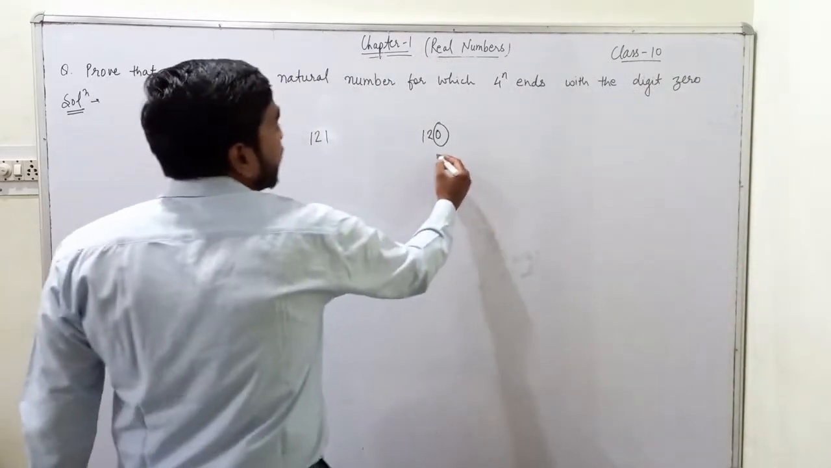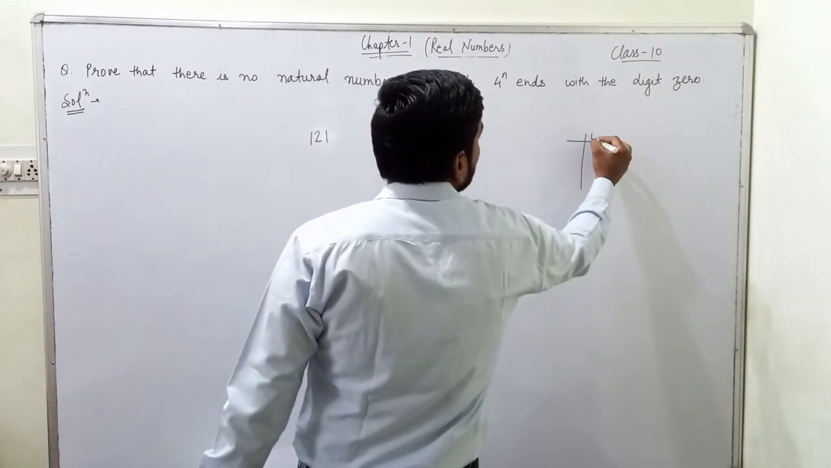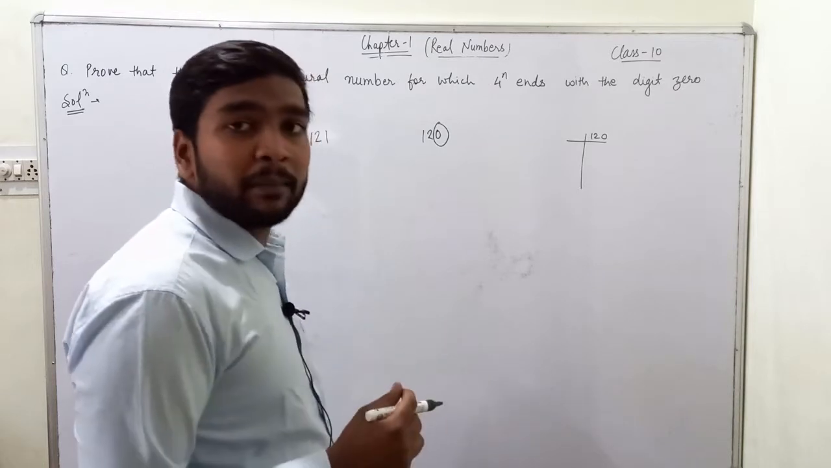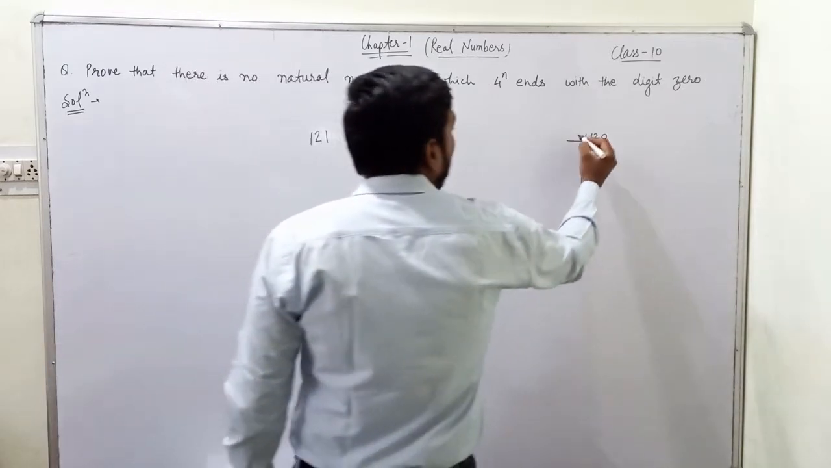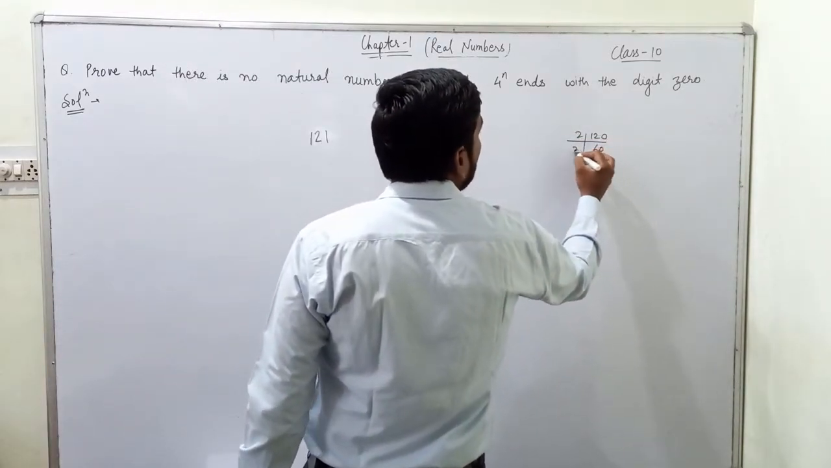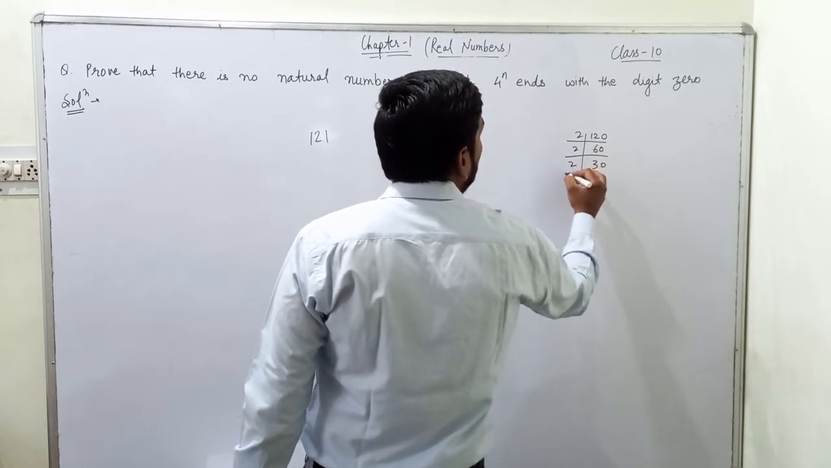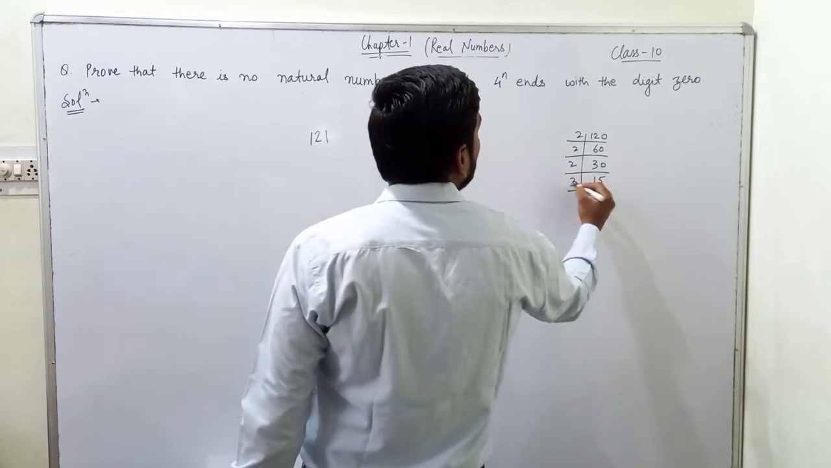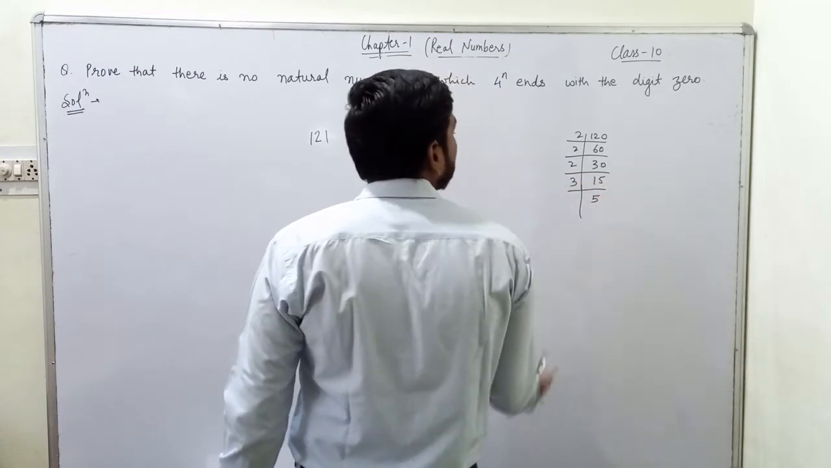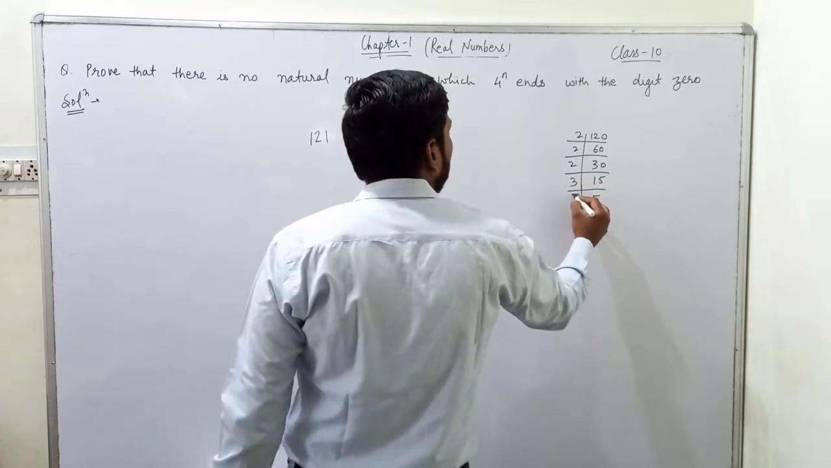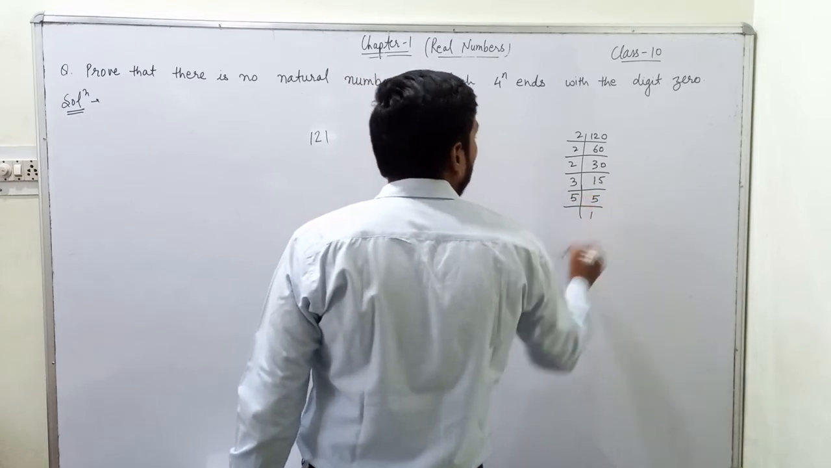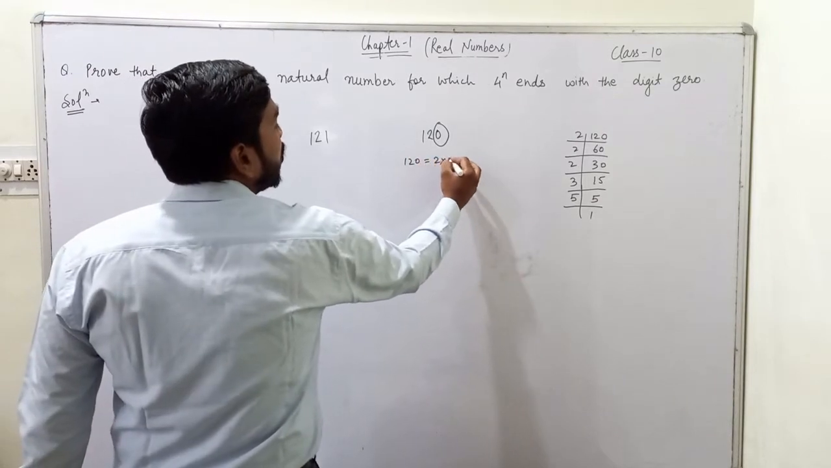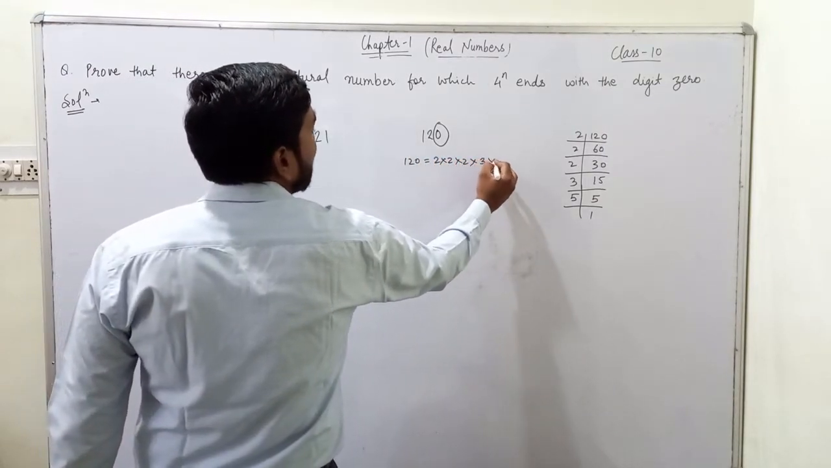If I do the prime factorization of 120, first we will start with the smallest prime number, that is 2. So we divide 120 by 2, we get 60. Again dividing by 2, we get 30. Again dividing by 2, we get 15. Then we can divide it by 3, then we will get 5. And then dividing by 5, we get 1. So the prime factorization of 120 is 2 times 2 times 2 times 3 times 5.